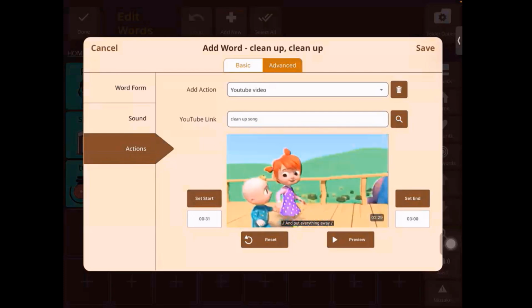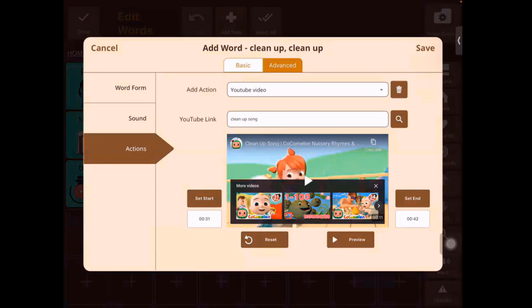So I've set an end time. I press the set end time button and now I've selected the clip that I want. So now you can preview the clip that you've selected using the preview button.